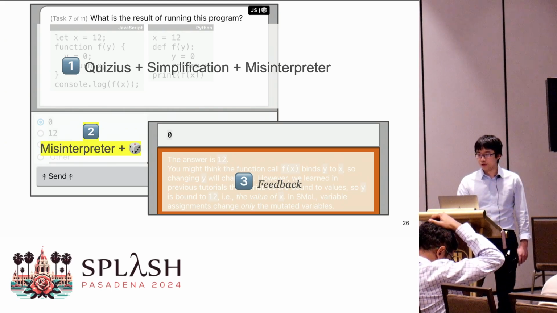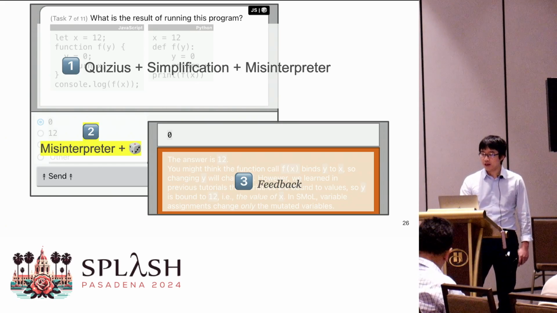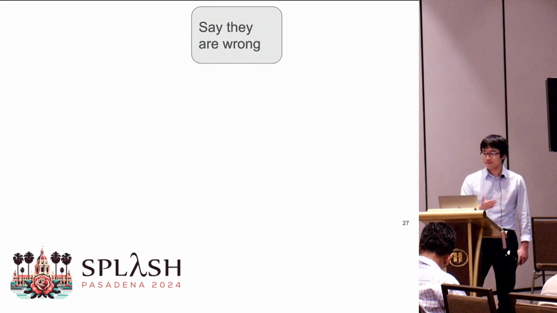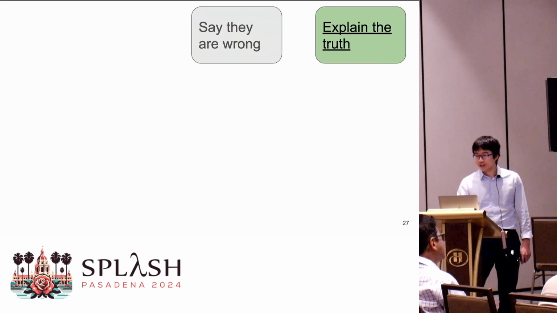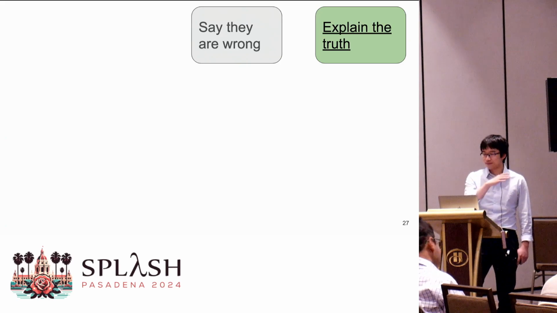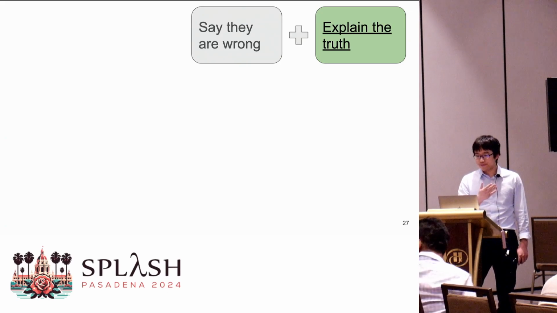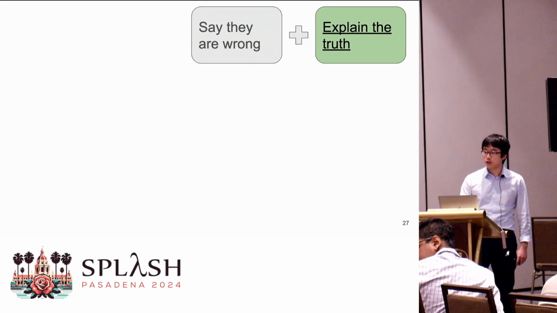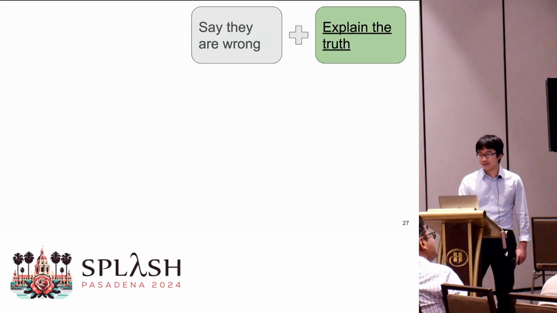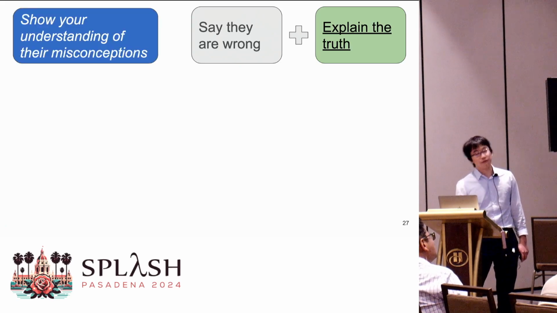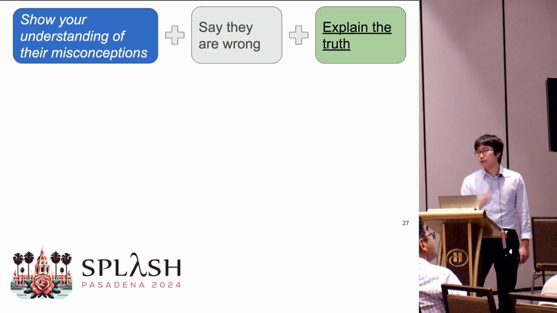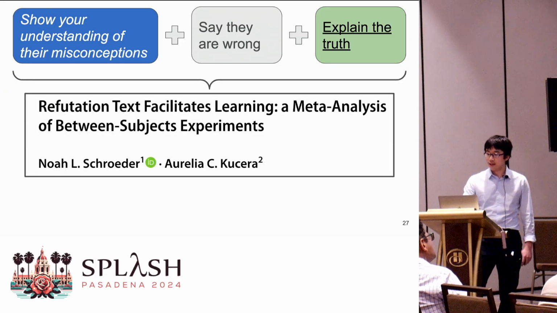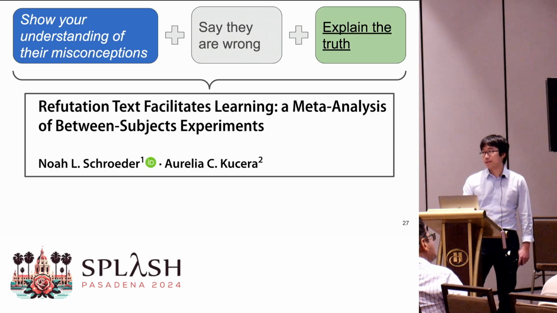Now let me proceed to part 3, giving effective feedback. When students make a mistake, you might want to just tell them that they are wrong, or you might explain the truth by walking through the program, like what each line does. Or you might want to do both. Education research shows that you should do 3 things, actually. You should show your understanding of their misconceptions and do the other 2 things. This is known as refutation text, and you can learn more about refutation text in many papers. Here I'm just showing one example.